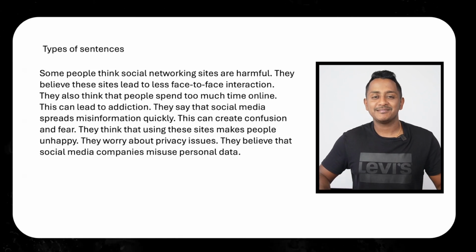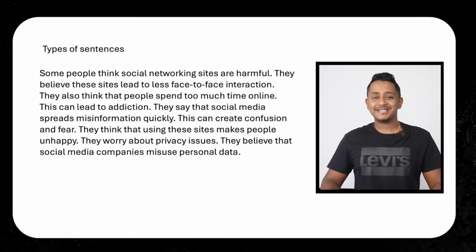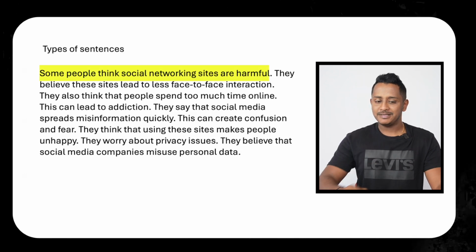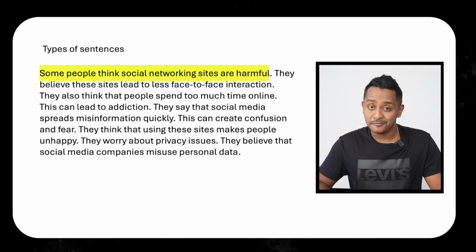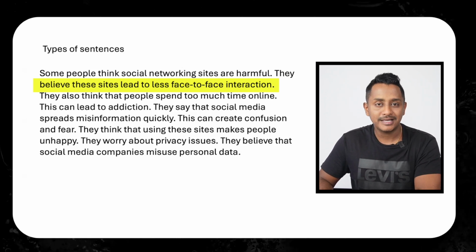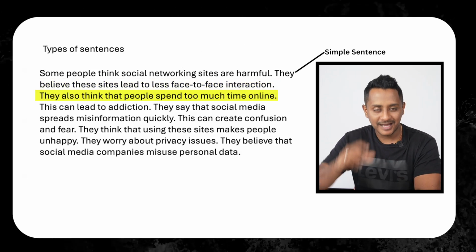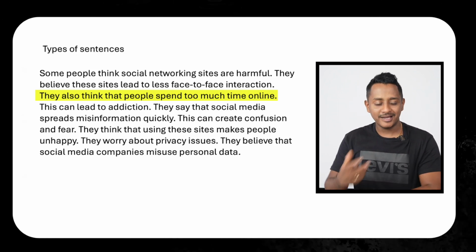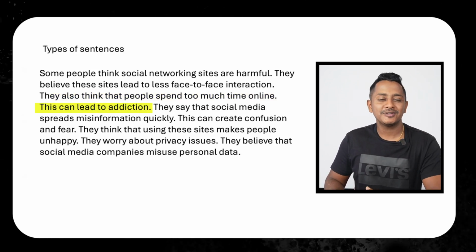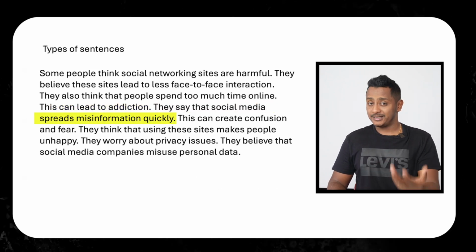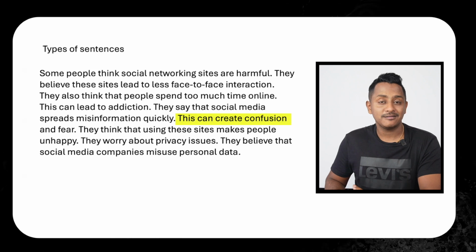Let's now understand the grammatical errors with respect to the types of sentences. So let's look at this particular paragraph. The paragraph says, some people think social networking sites are harmful. That's a very simple sentence. They believe these sites lead to less face-to-face interactions. Again, a simple sentence. They also think that people spend too much time online. Simple sentence. This can lead to addiction. Simple sentence. They say that social media spreads misinformation quickly. Simple sentence. This can create confusion and fear.